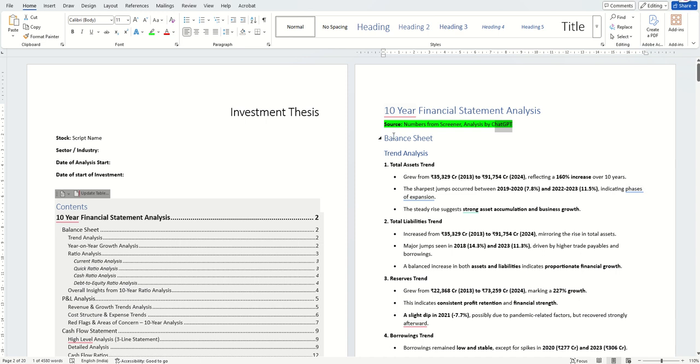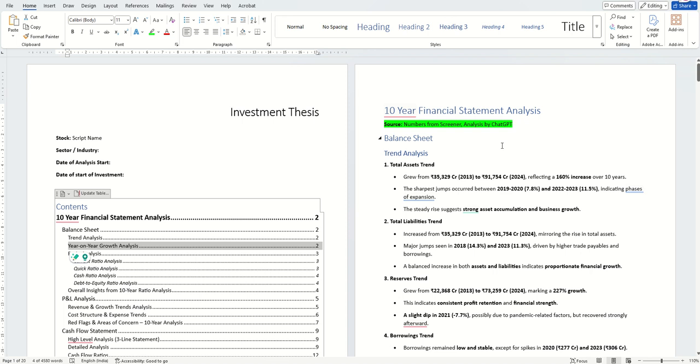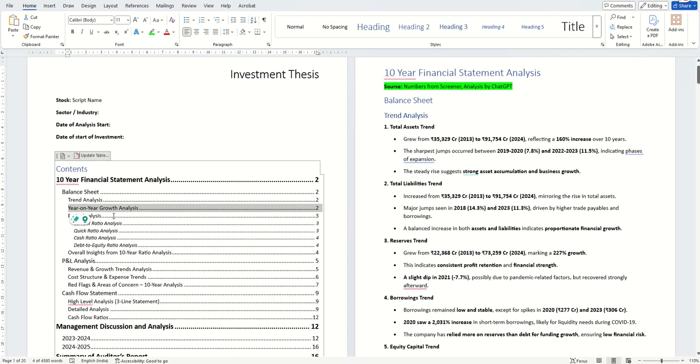Then we go with the balance sheet analysis. In the balance sheet, we had trend analysis. Trend means year on year, last 10 years analysis. Then the last 2 years, year on year growth analysis. Then we had a couple of ratio analysis.